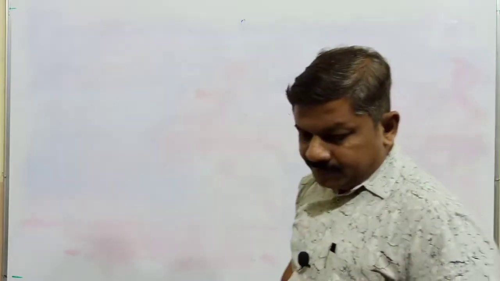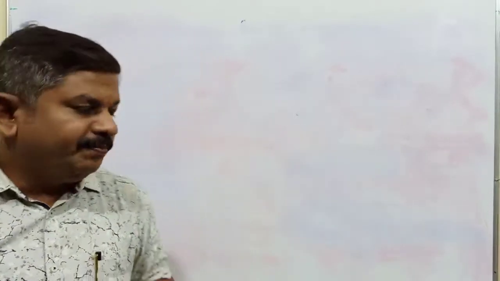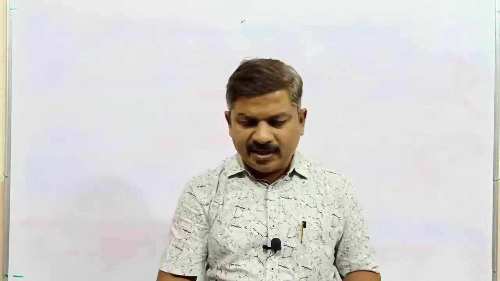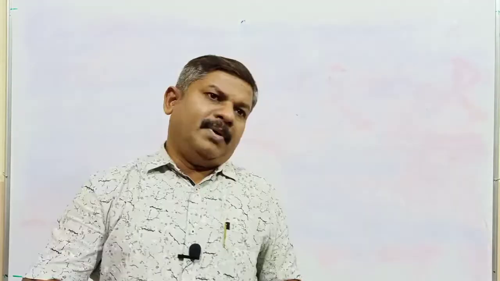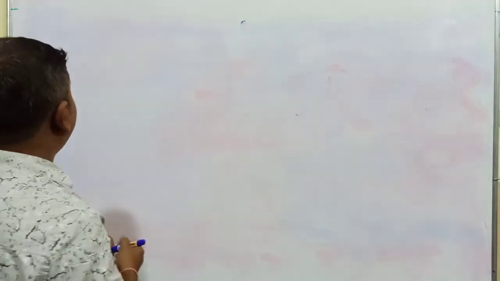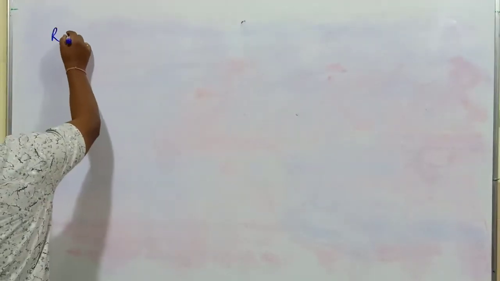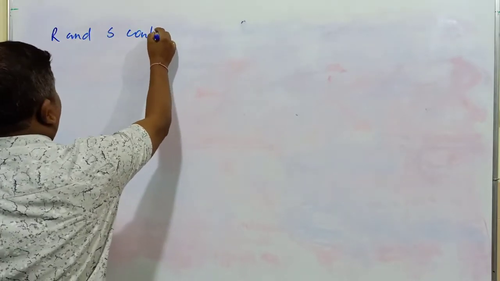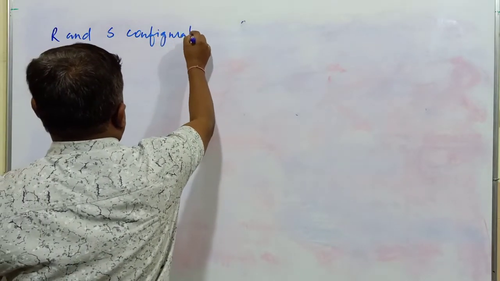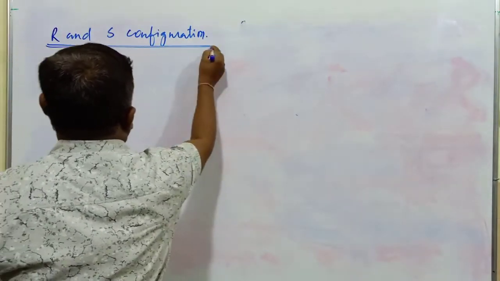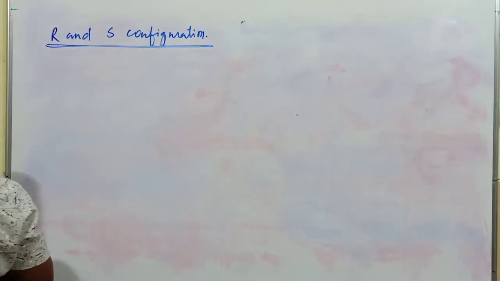After retention, inversion and racemic mixture, another important thing we come across in the SN1 and SN2 mechanisms, even though it is not mentioned in NCERT, but is mandatory for competitive examinations, is R and S configuration. That is stereochemistry of organic compounds, R and S configuration. How to identify the isomers?